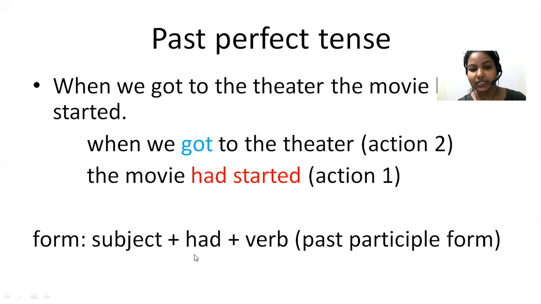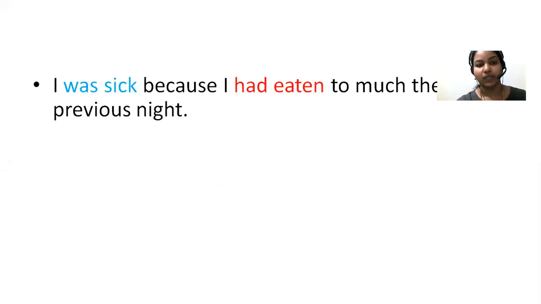But in past perfect tense, for both singular as well as plural subject, you have to write had. So no matter what the subject is, whether it is singular or plural, you have to write had. And then verb, again in participle form, the V3 form of verb. So look at the example here. I was sick because I had eaten too much the previous night.